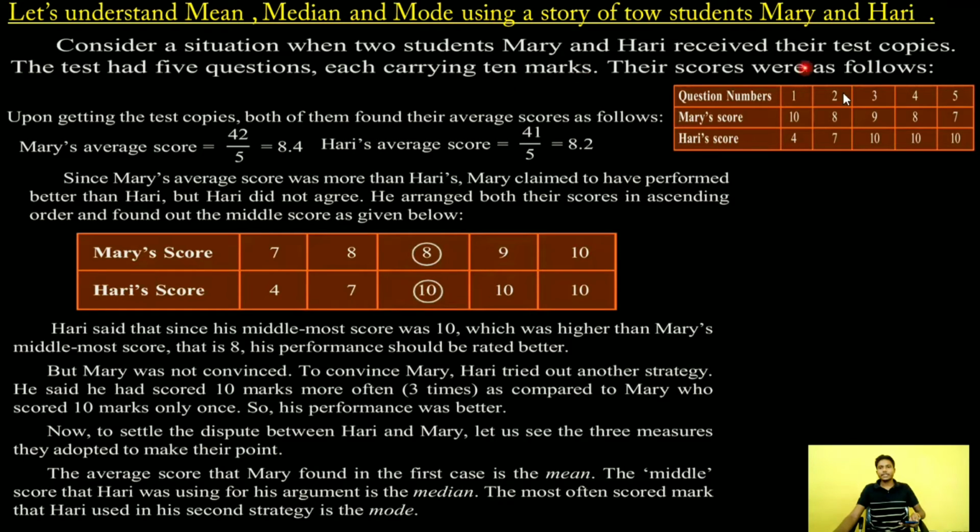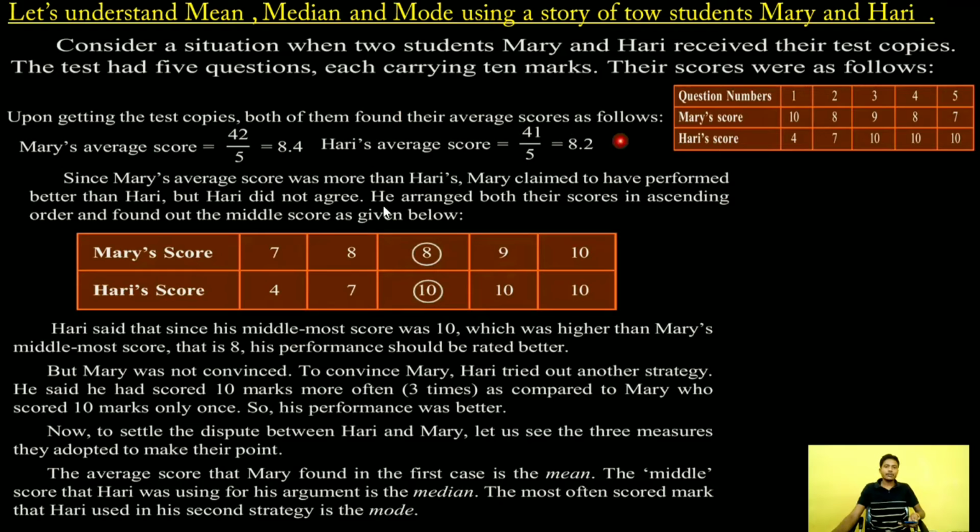These are their scores. First question, Mary 10, Harry 4. Second question, Mary 8, Harry 7. Third question, Mary 9, Harry 10. Fourth question, Mary 8 and Harry 10. And fifth question, Mary 7 and Harry 10.